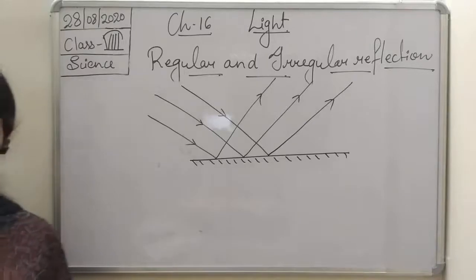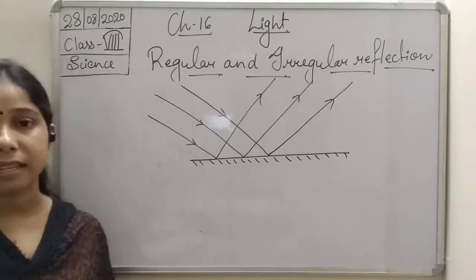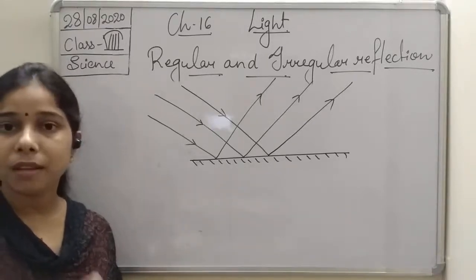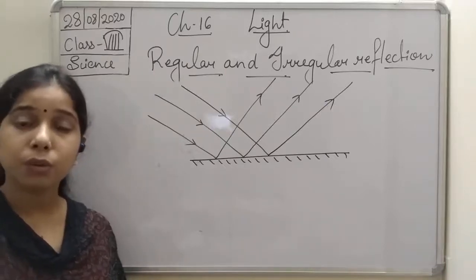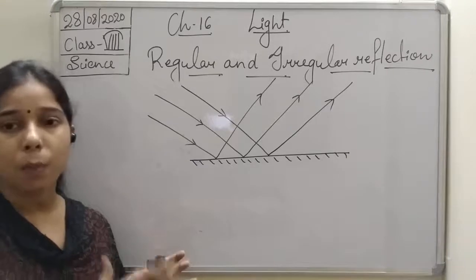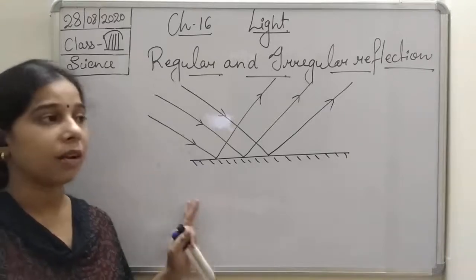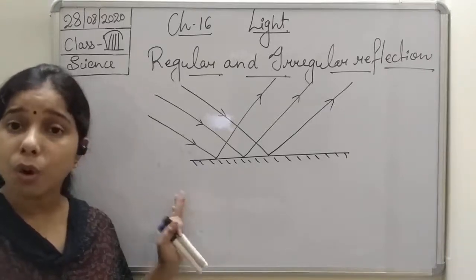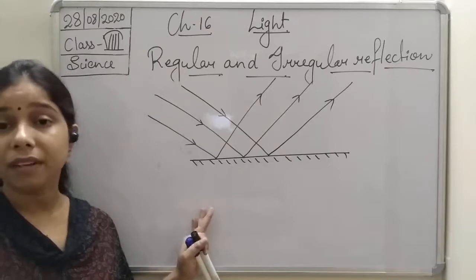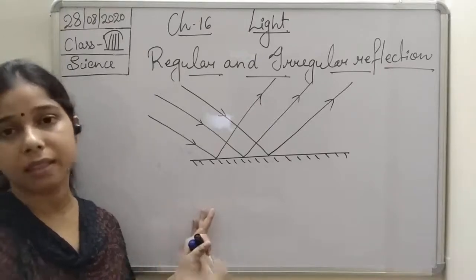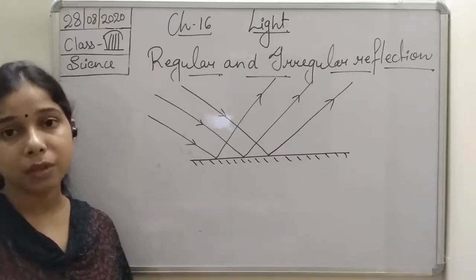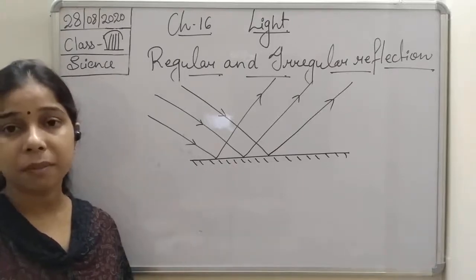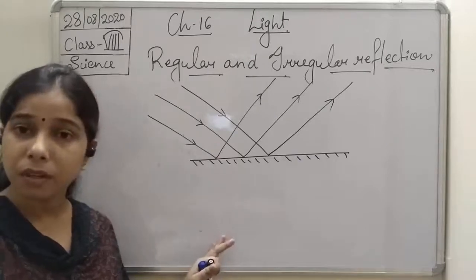Now, basically, you can understand what happened with the help of an example. Suppose you are standing in front of a mirror. The reflection that occurs through a smooth polished mirror is the regular reflection, and it is because of the regular reflection that we are able to see ourselves in the mirror. The image formed in the mirror is due to the regular reflection.